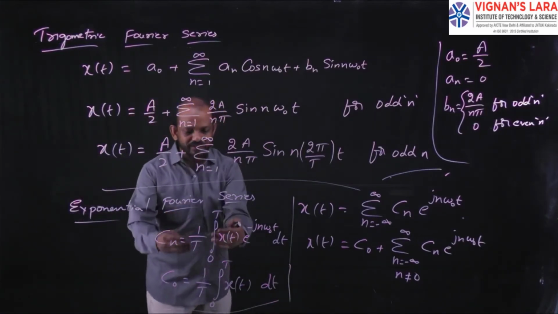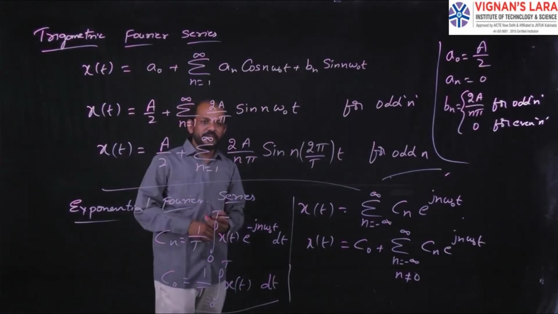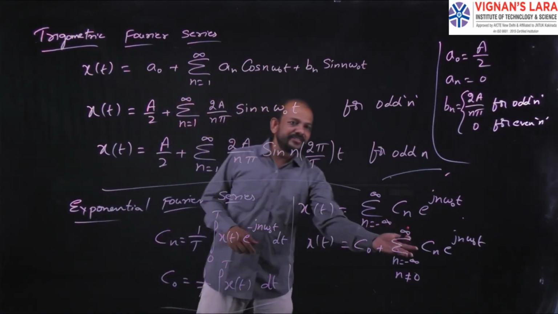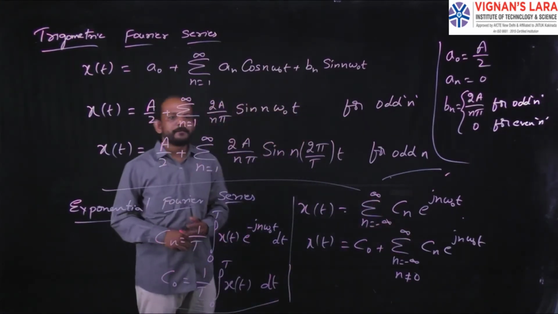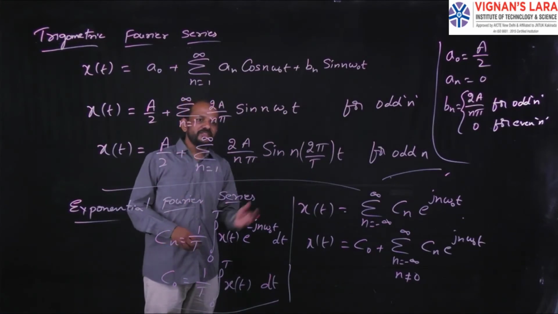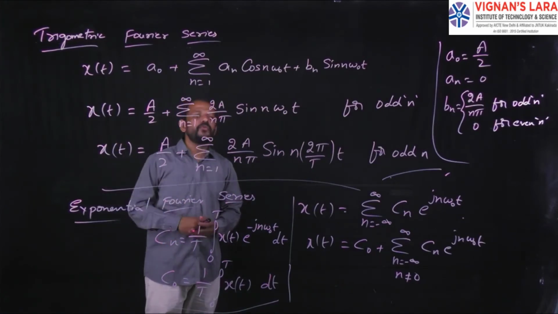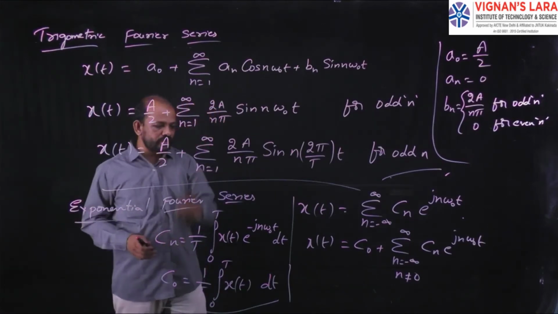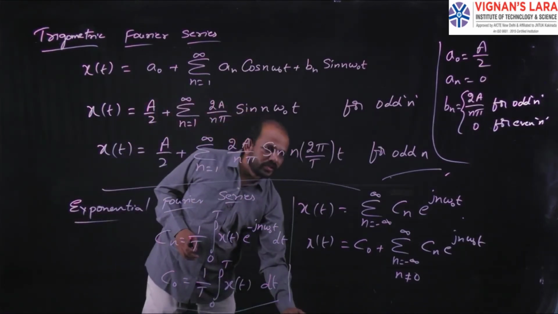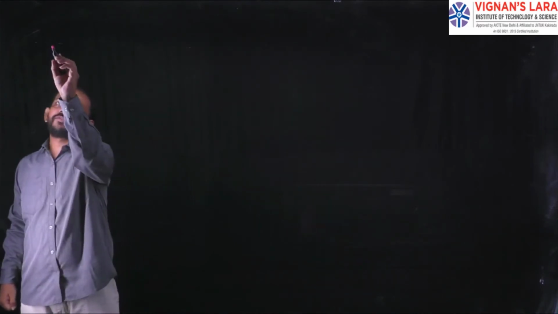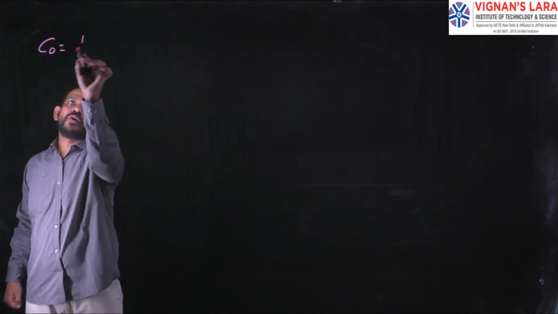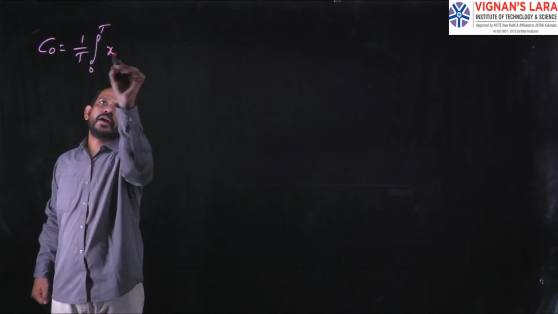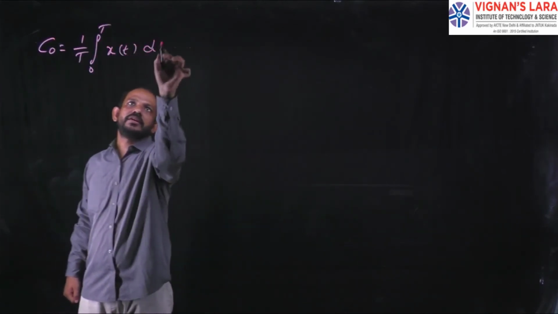So by using these two formulas, I will find out the values of c naught and Cn, and I will substitute them in this equation. Then I will get the exponential Fourier series representation of the given waveform. Okay, so I will start with c naught. Now I will find out the value of c naught. The formula for c naught is 1 by T integral 0 to T x of t dt.